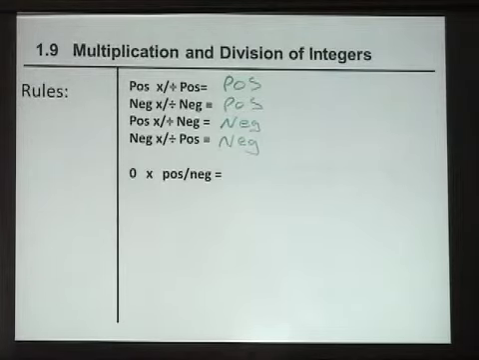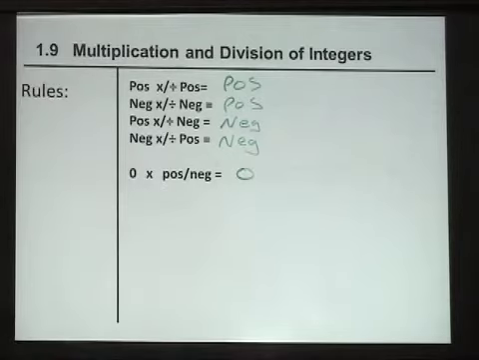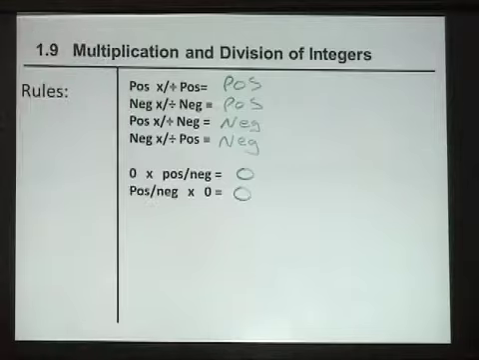What is 0 times a positive or a negative? The answer is 0. Always. No matter what. How about a positive or negative number times 0? The answer to that is going to be 0. Always. No matter what.